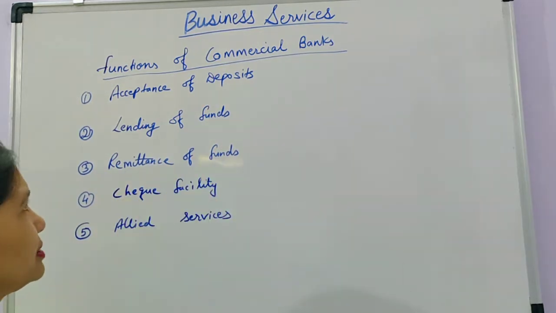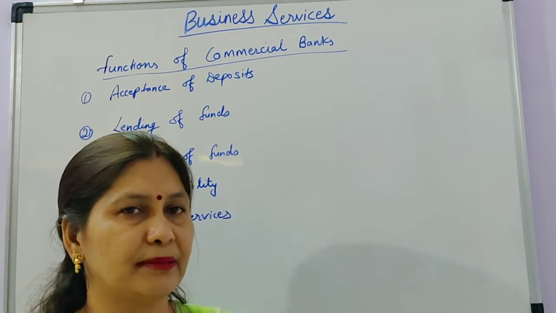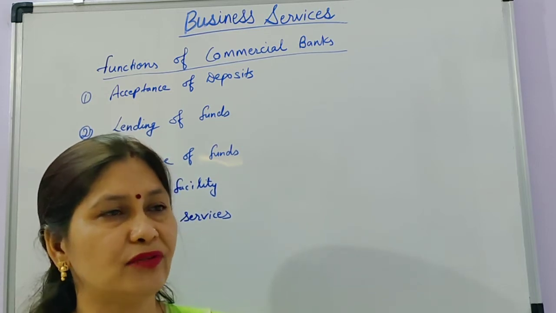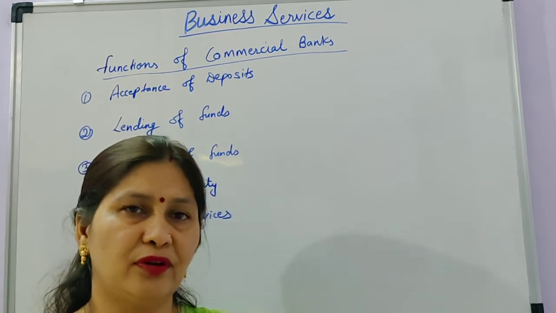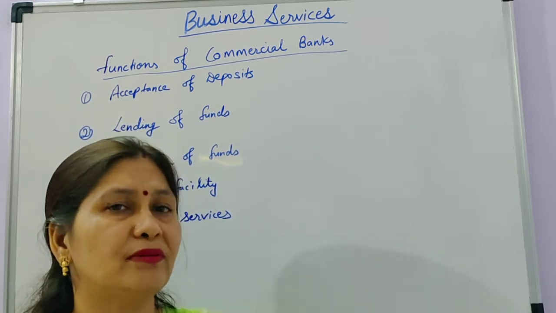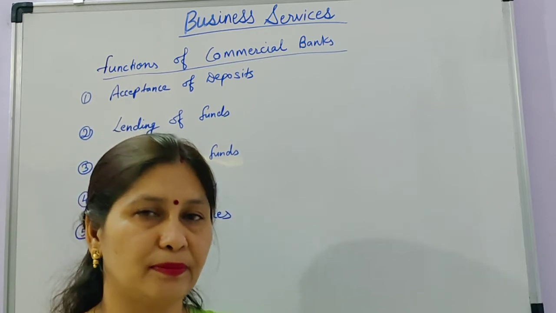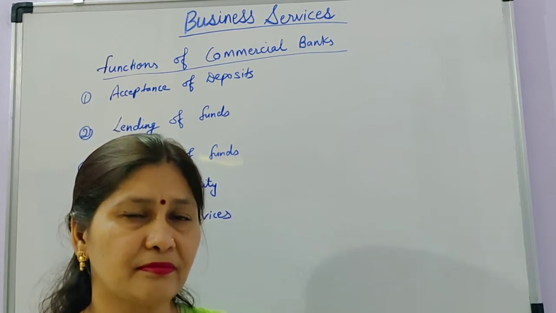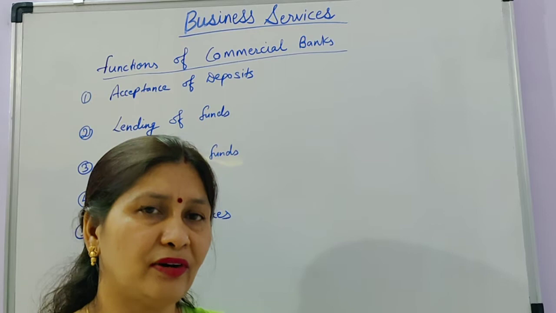Next is the remittance of funds. A commercial bank is not only doing these two important functions, accepting deposits and advancing loans, but another important function is remittance of funds, the transfer of funds from one place to another. A commercial bank transfers funds from one person to another, from one account to another, or from one bank to another bank. The commercial bank also provides traveler's cheques, drafts and other facilities. We can make a draft in favor of a particular person, and in this way transfer our funds to another person.